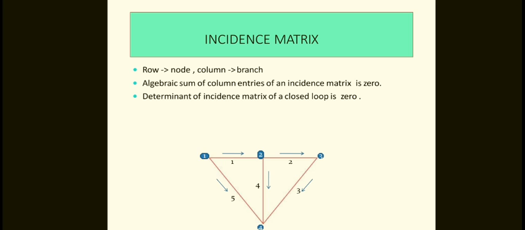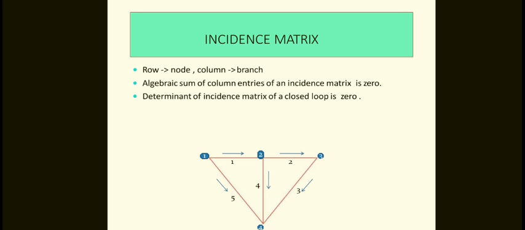The connecting of a branch to a node is called an incidence. The incidence matrix is represented with a capital letter A, and it is also called a node to branch incident matrix or node incident matrix.